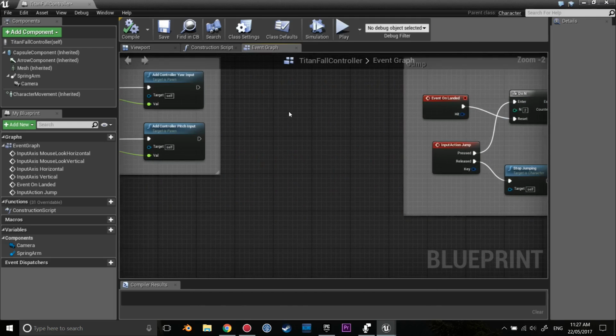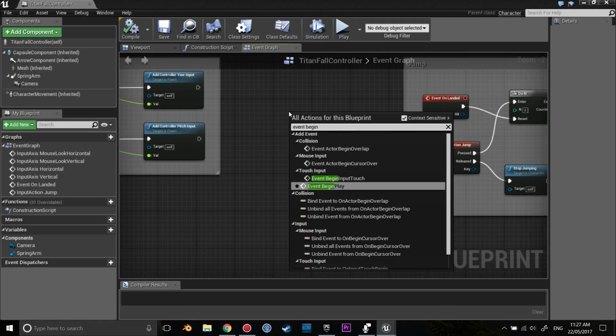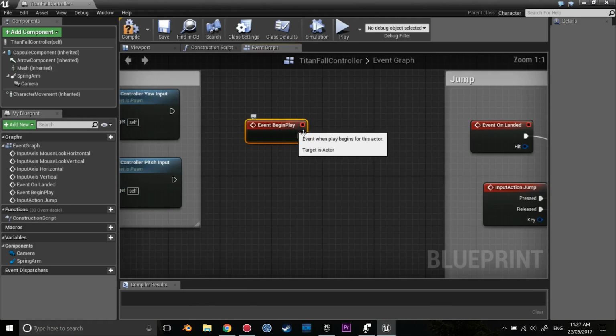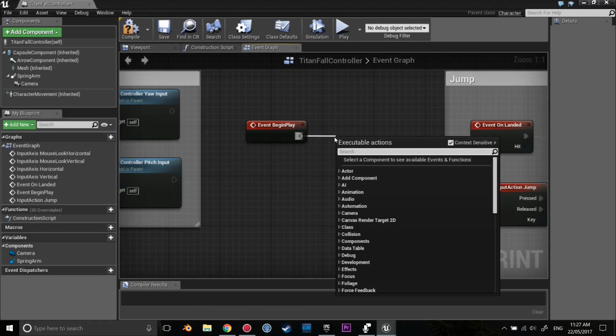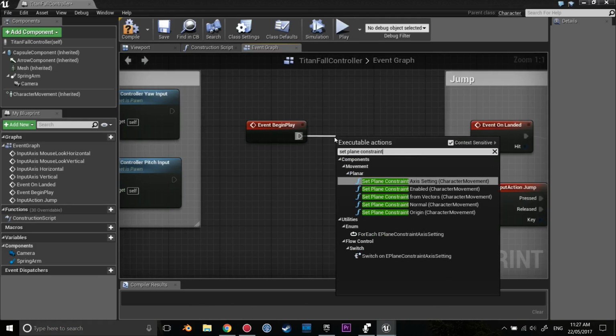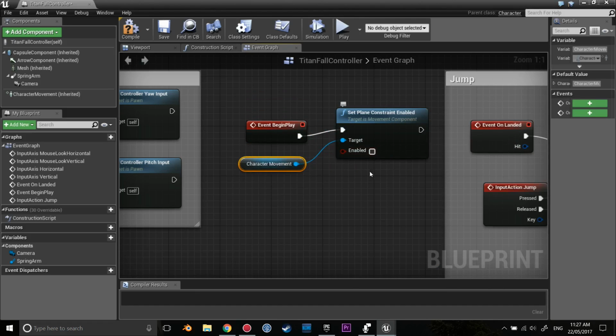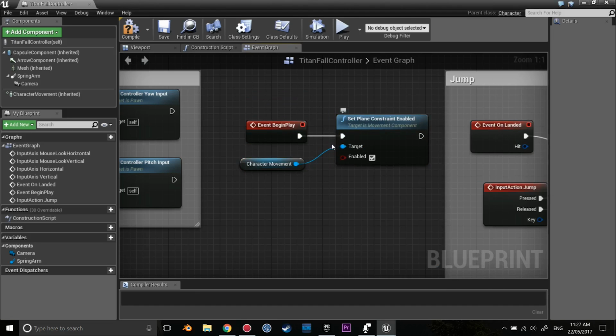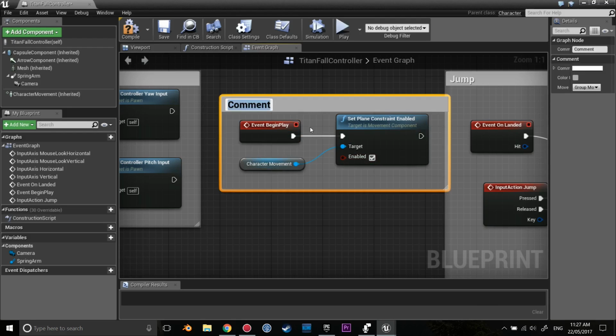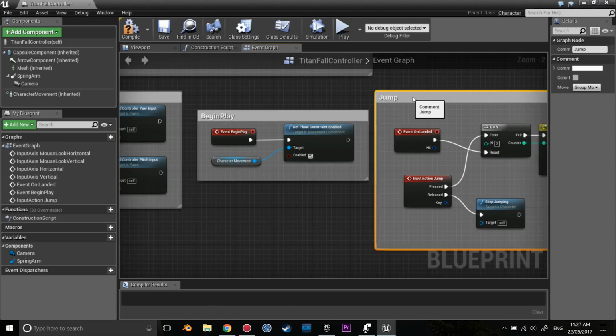The next thing we're going to do is use an event begin play. And we're going to set up something which will be explained a bit more later, which is our set plane constraint enabled. The reason why we're using this node and we want to tick enabled is because later on we're going to use something called plane constraint. This is going to limit the character moving on the Z axis, which is up and down, when we are wall running, which you will see later on. We can just call this our begin play, and this is where we can initialize anything at the start.